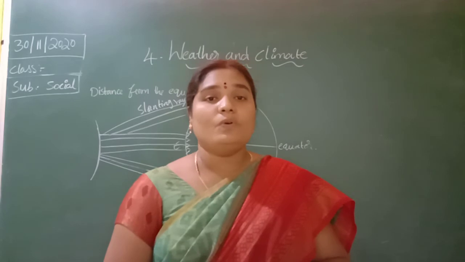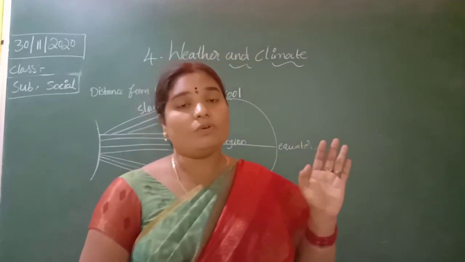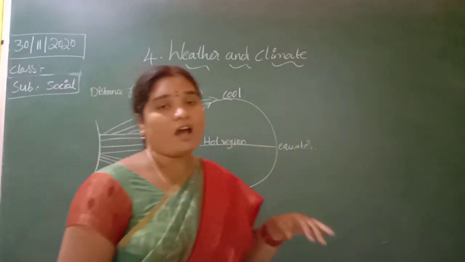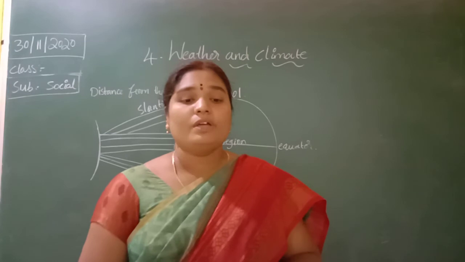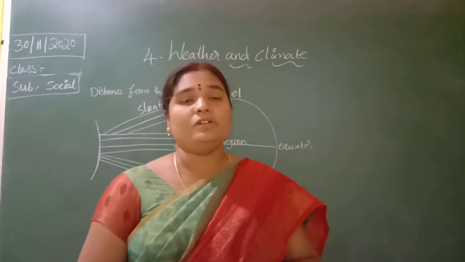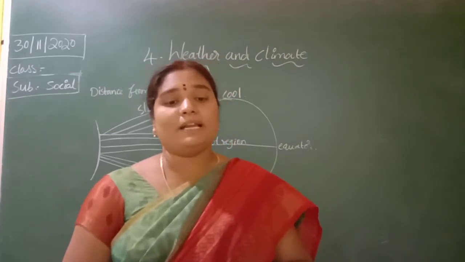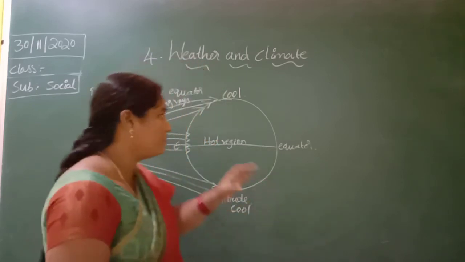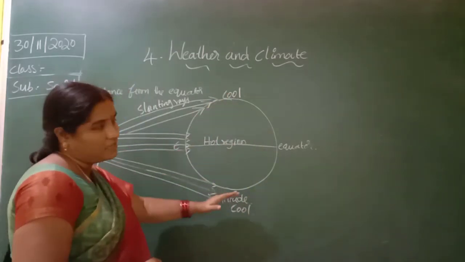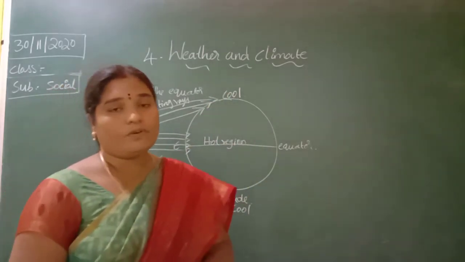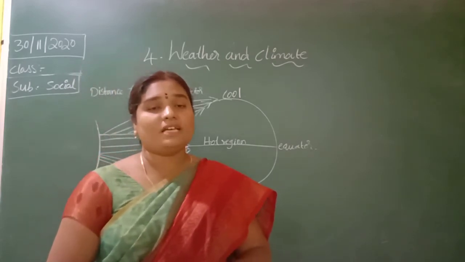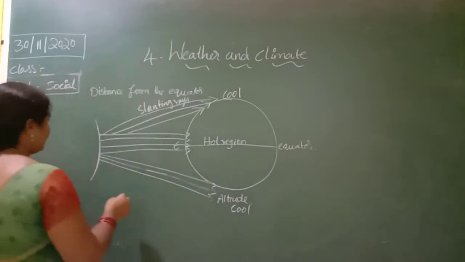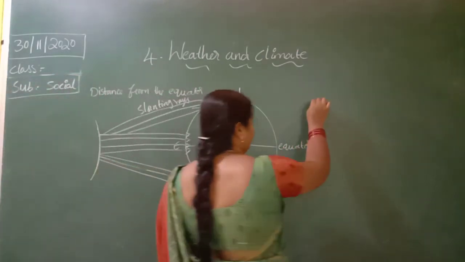These low surface areas are known as altitude. The Himalayas are covered with snow and ice even during the summer. This place is at the higher altitude and this is at the lower altitude. Okay, now children. Tomorrow I will discuss the difference from the sea level.